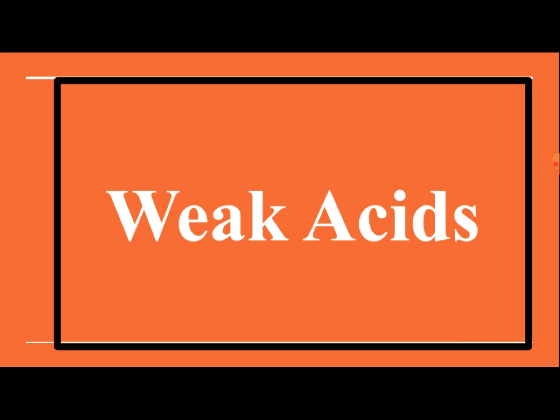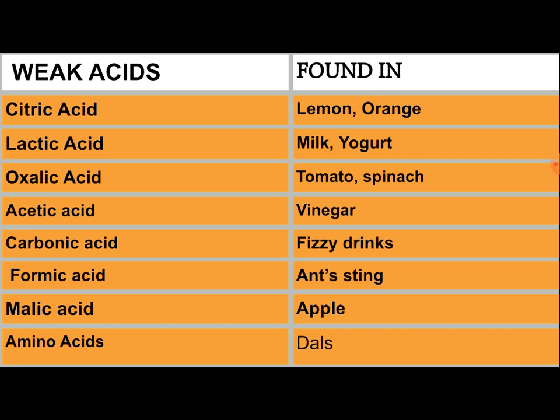Now we are going to talk about weak acids. Here I have made a table which shows weak acids and where they are found. Citric acid is found in lemon and orange. Lactic acid is found in milk and yogurt. Acetic acid is found in vinegar. Oxalic acid is found in tomato and spinach. Carbonic acid is found in fizzy drinks. Formic acid is found in ant sting. Malic acid is found in apple, and amino acids are found in dals or pulses that we eat in our day-to-day life.